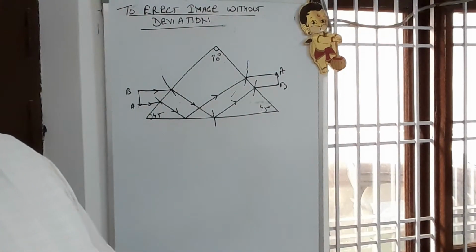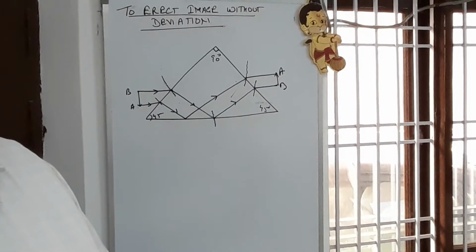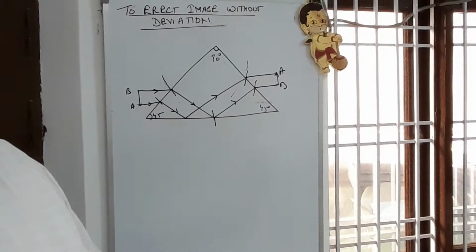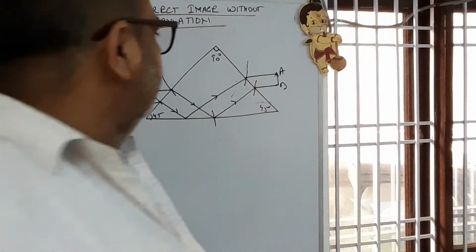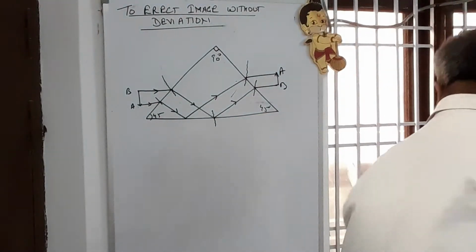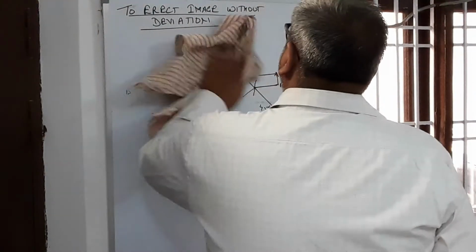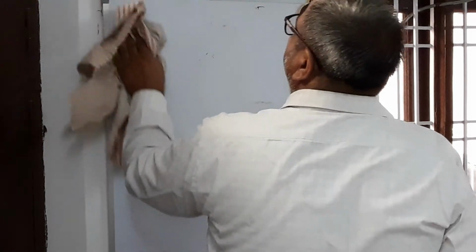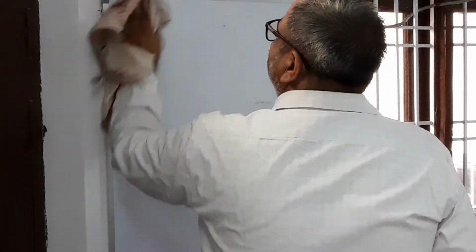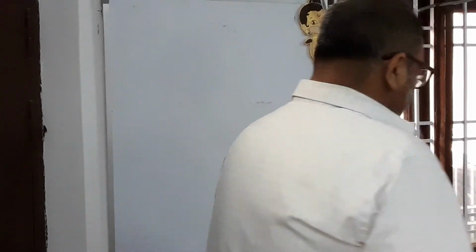Total internal reflection through a prism, each is 60-degree equilateral prism. Now, the three cases we have discussed for the right angled, and now we'll discuss the equilateral prism. Just see carefully.